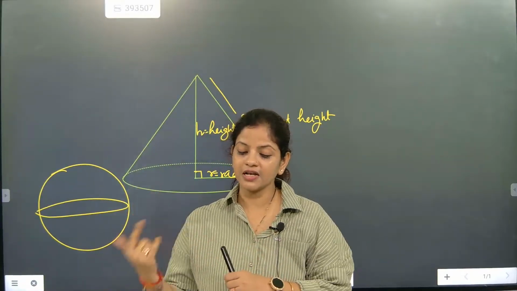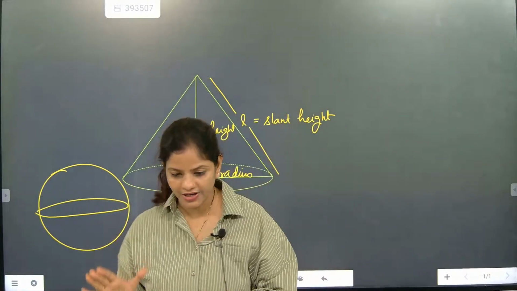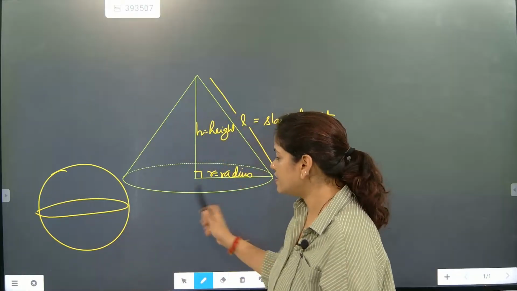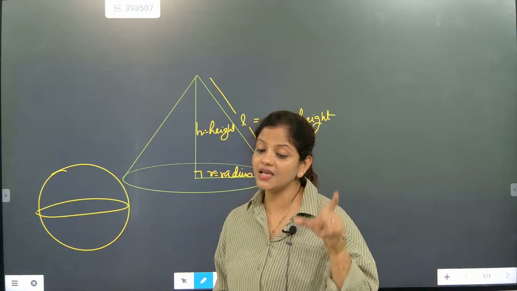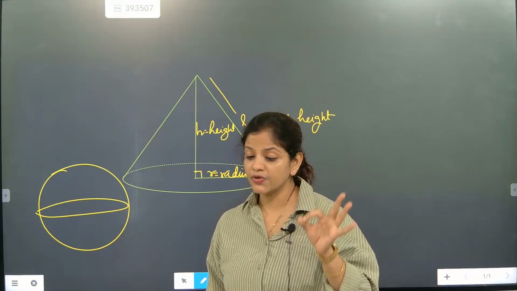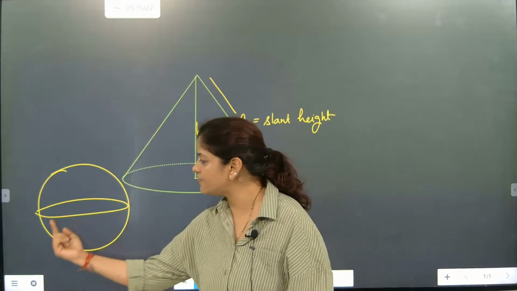A simple part I am telling you to remember so that you will not get confused: when you write total surface area, you remember the word surface. It is coming for the surface section, beta.